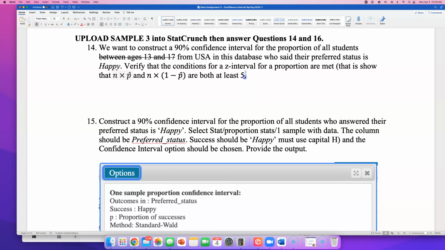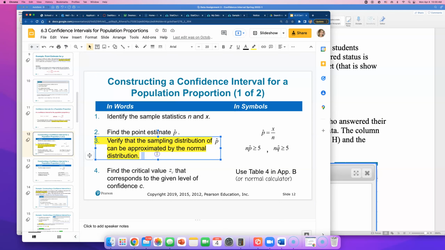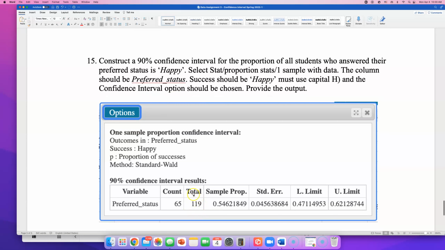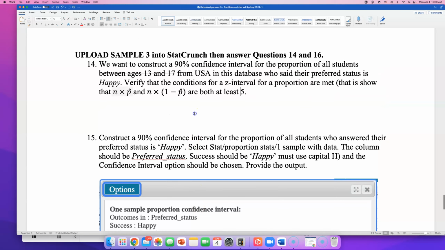That textbook said use 15 as the number. Our new textbook says use 5. That's why you see greater than or equal to 5 here, greater than or equal to 5 here. If you use 5 or 15, both are fine because I ask you to use a sample that is bigger. This was supposed to be 120, so we should all be okay unless you have a crazy sample.